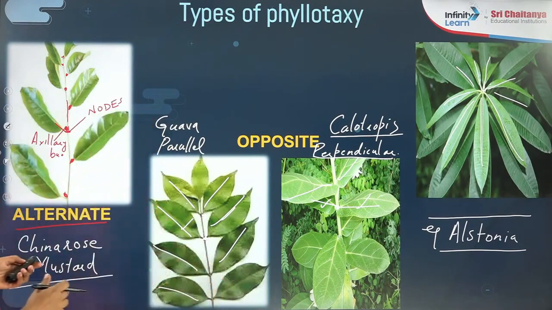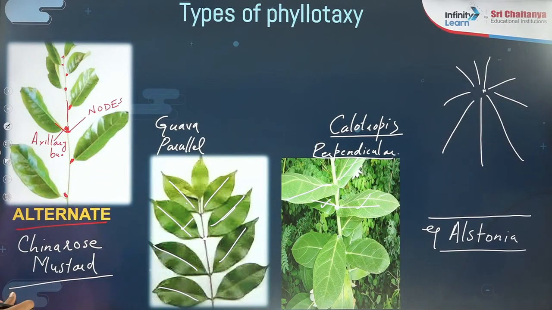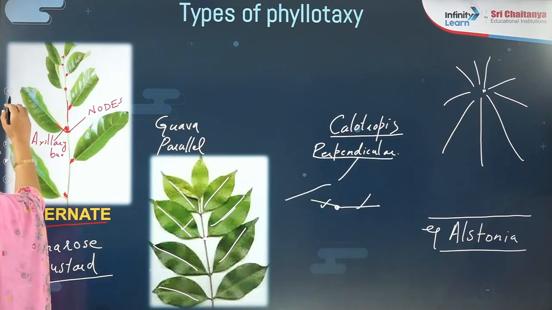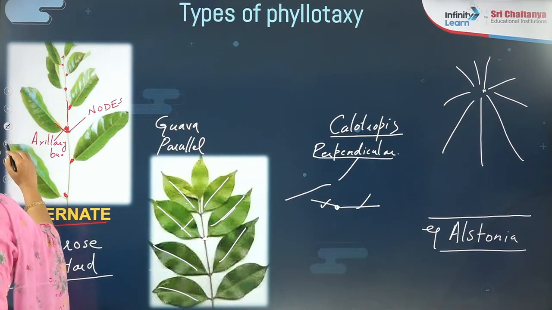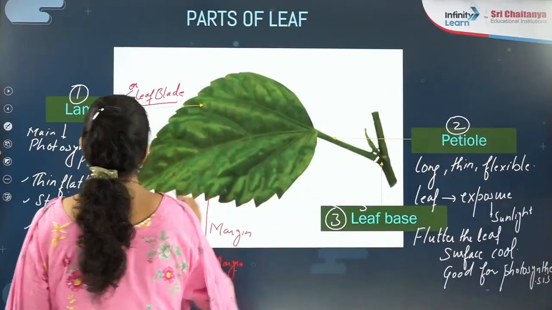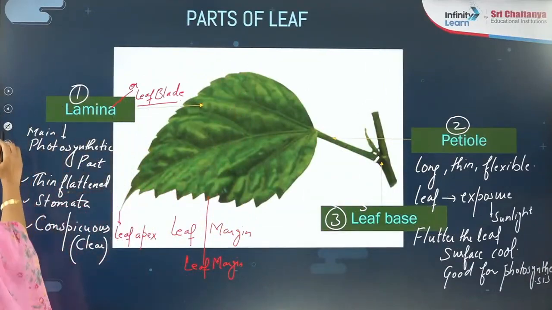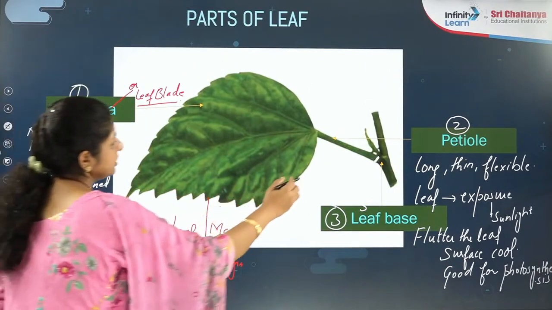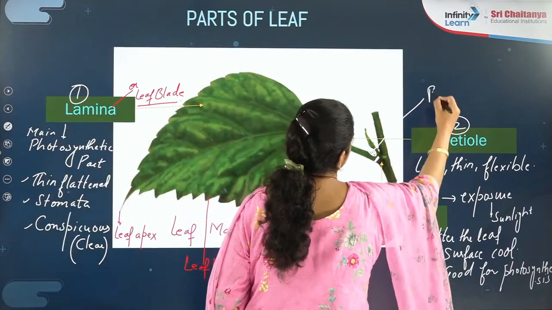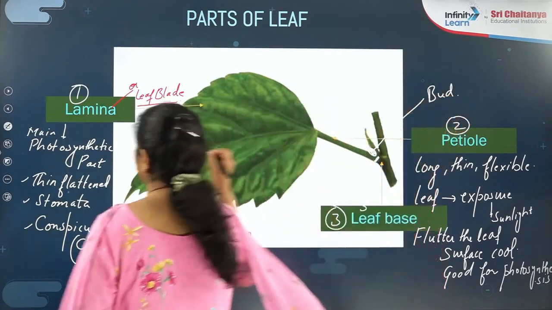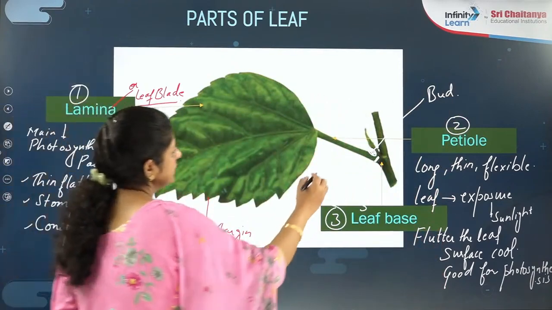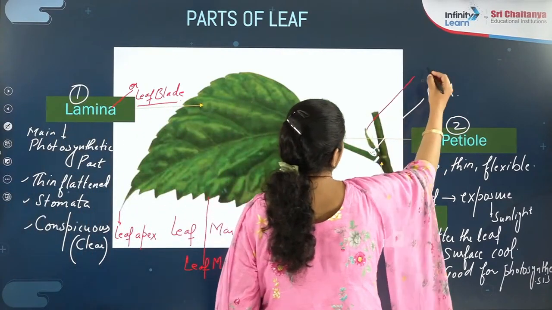Let me show you from one more diagram that we discussed earlier. Here on this point, what is there? There is a bud. And here a leafy projection has been shown. This leaf-like structure is known as a stipule.